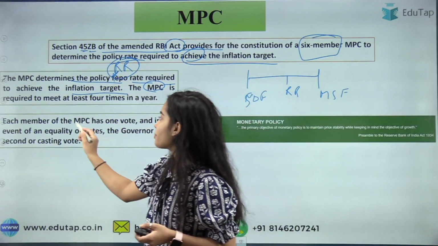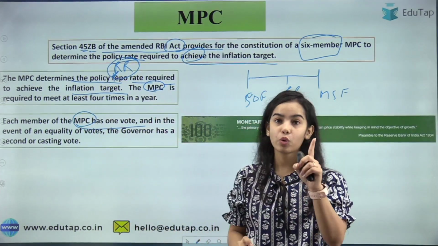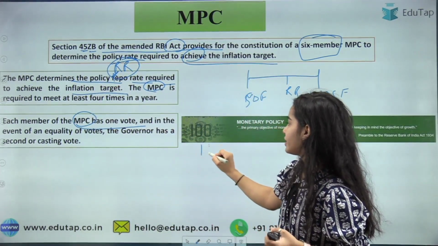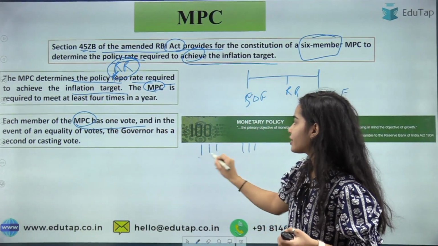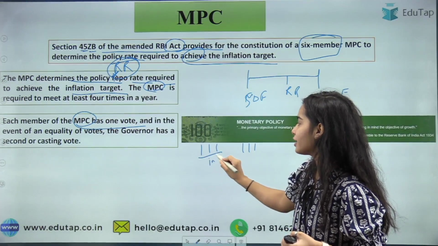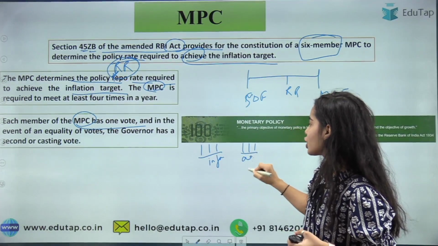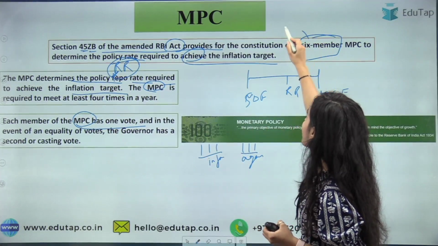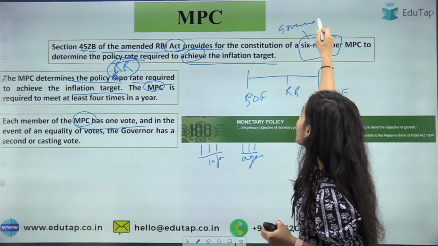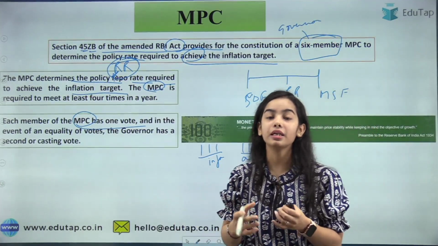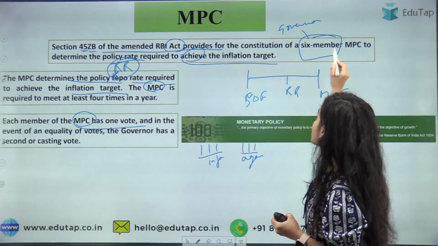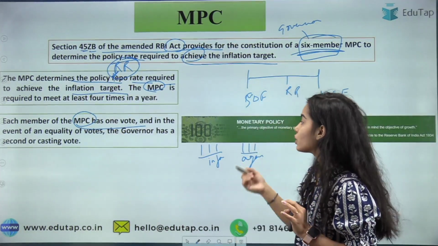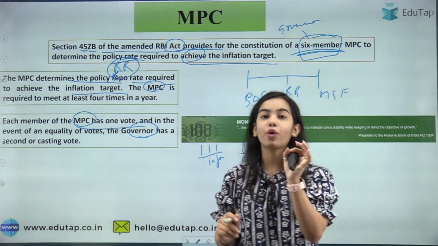Each member of the Monetary Policy Committee has 1 vote, and there are 6 members. So if it is 3 to 3, that is, 3 are in favor and 3 are against, the governor of the RBI, who is a member, decides. The governor of the RBI is Shaktikanta Das recently. So the governor of the RBI is one of the members of the MPC, and the governor of the RBI has a second or casting vote.